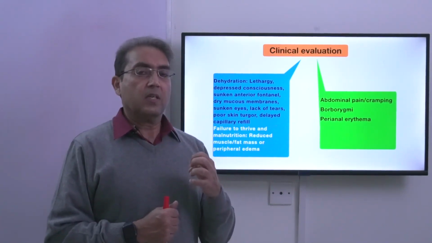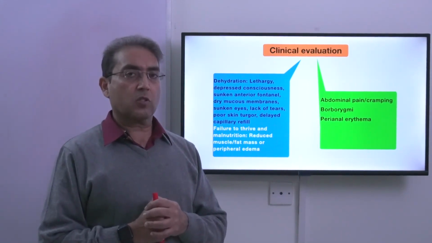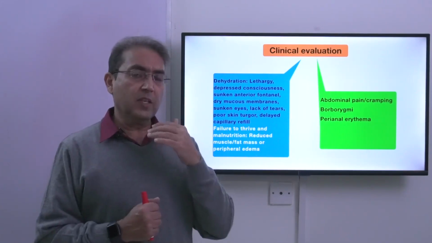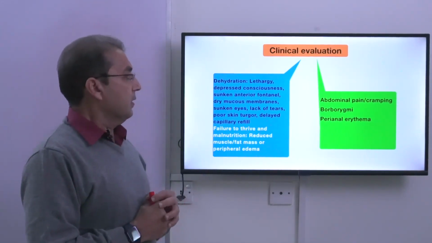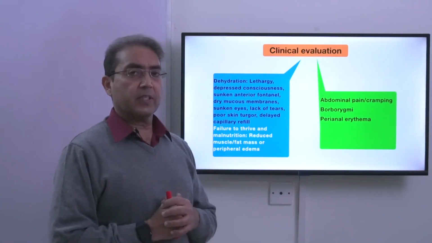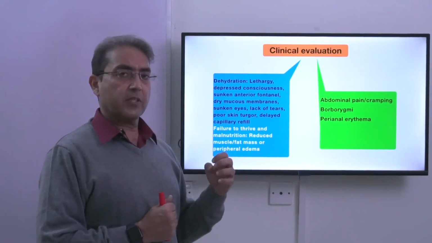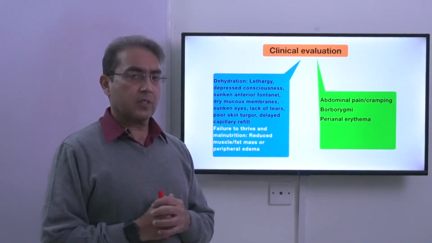So look for the infectious cause and try to find out or fix the infectious cause, and look for the non-infectious causes as well, and then go for clinical evaluation of the patient. Take a proper history and do a physical examination. In most of the cases, this tells us what is the possible cause of this diarrhea.